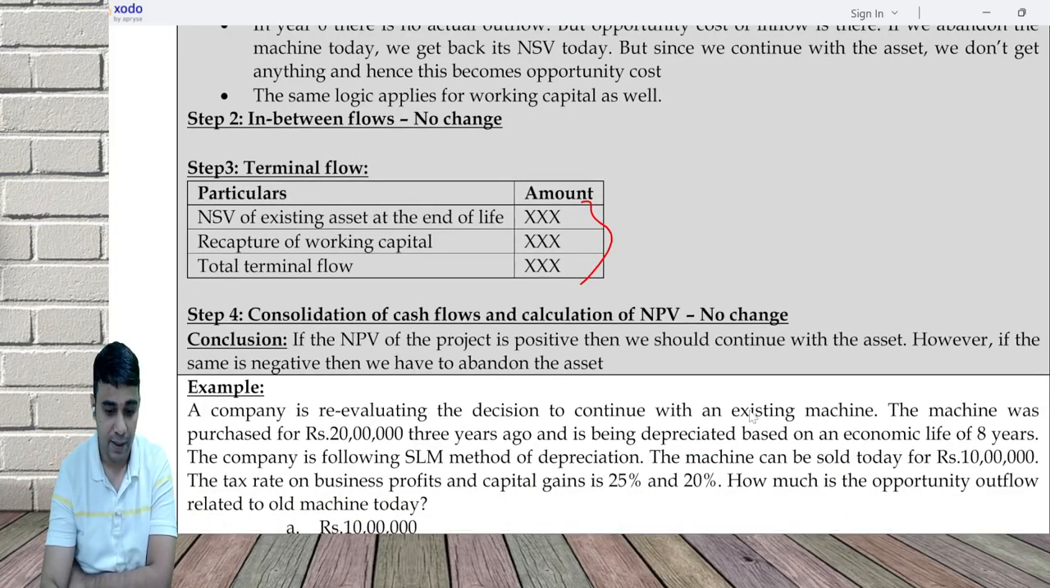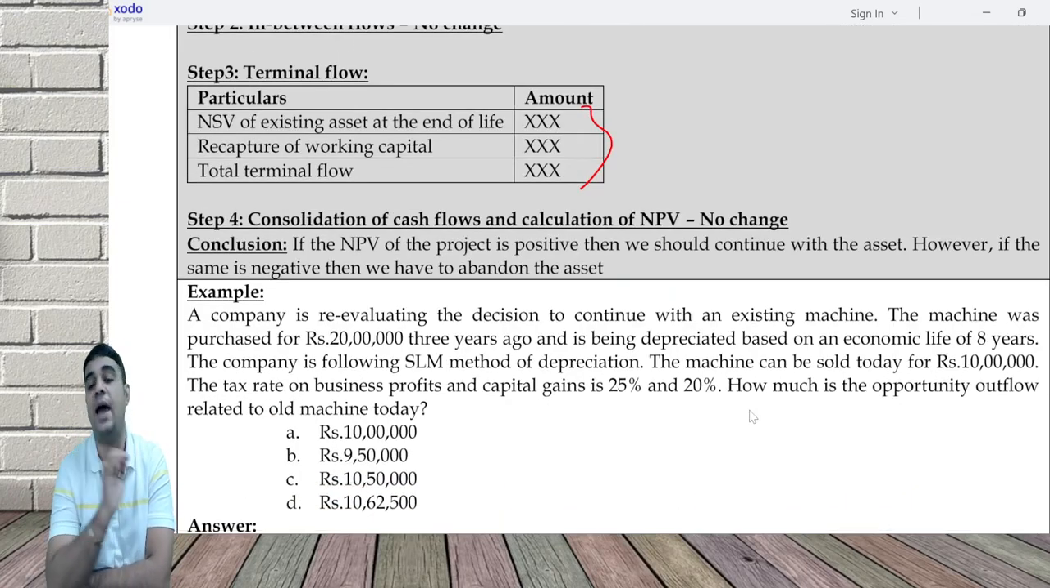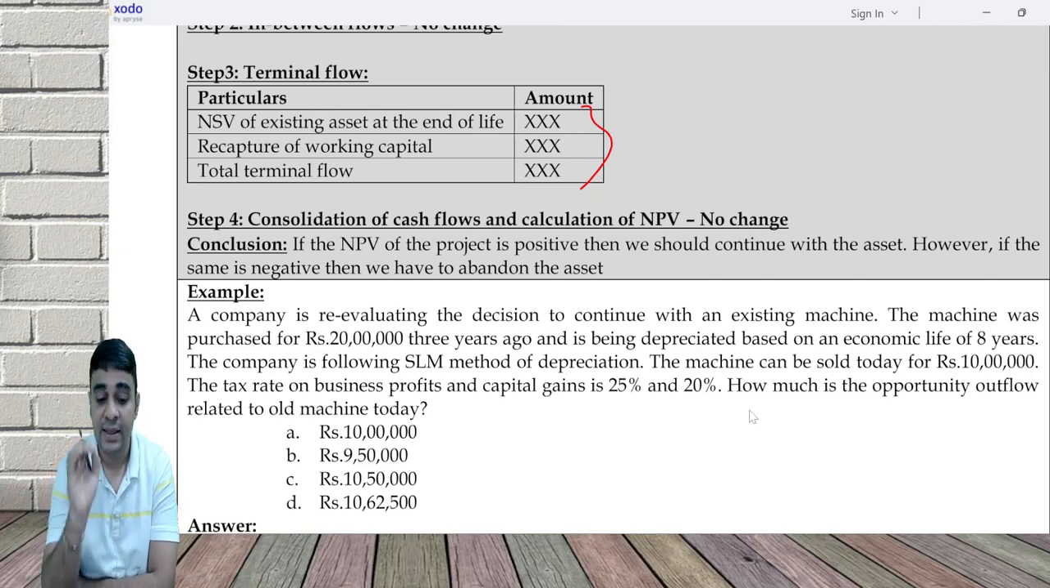Let's take an example. A company is re-evaluating the decision to continue with an existing machine. The machine was purchased for 20 lakh 3 years ago, depreciated based on an economic life of 8 years, SLM method.